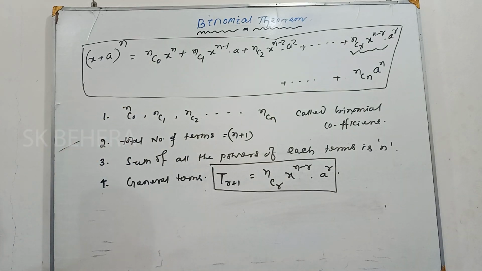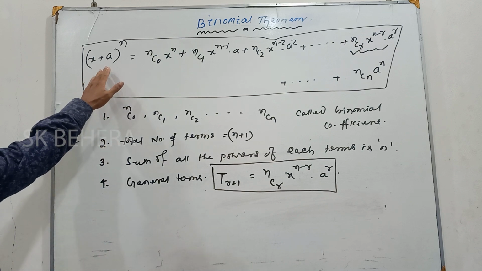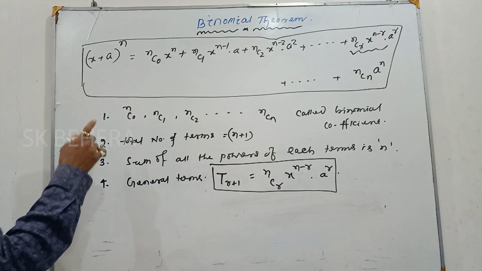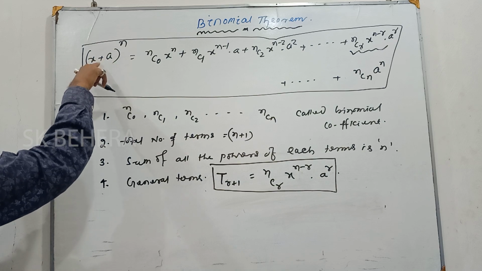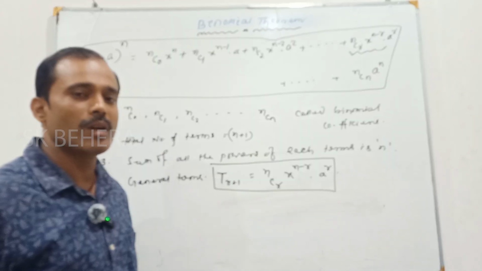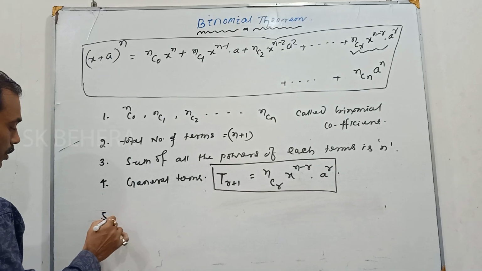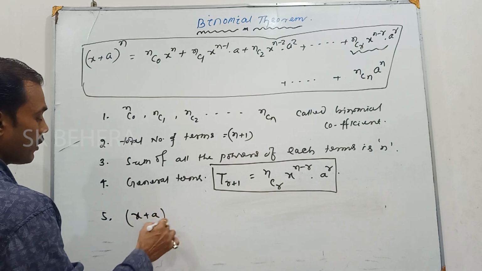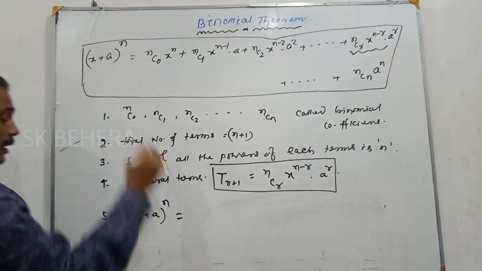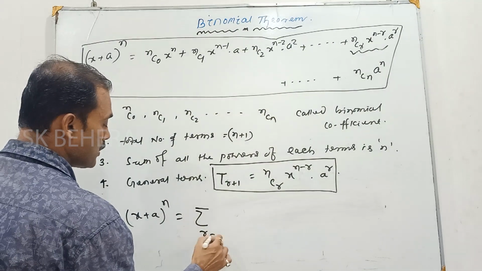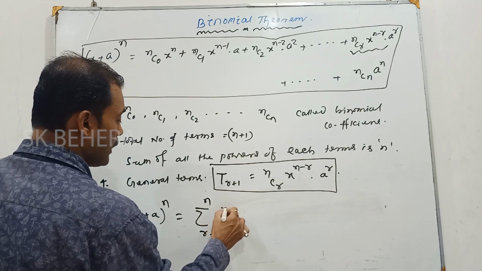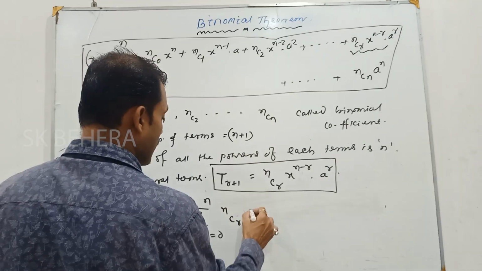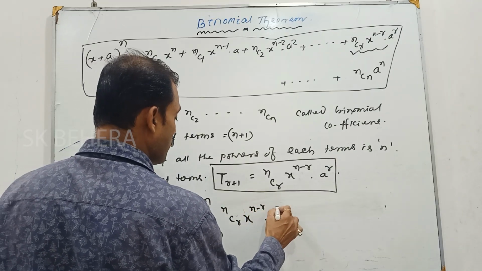Now we can study the properties of the binomial theorem. Before going to discuss the properties, this can be expressed in summation form. How can we write the summation form? Number 5, summation form: (x + a)^n is equal to the summation of r varies from 0 to n of nCr x^(n-r) a^r.